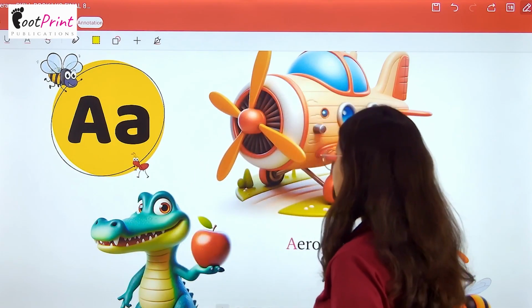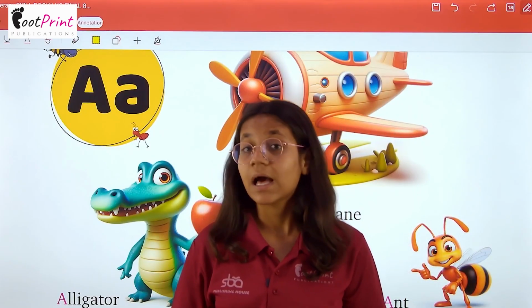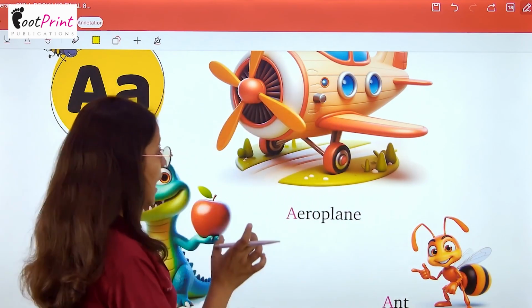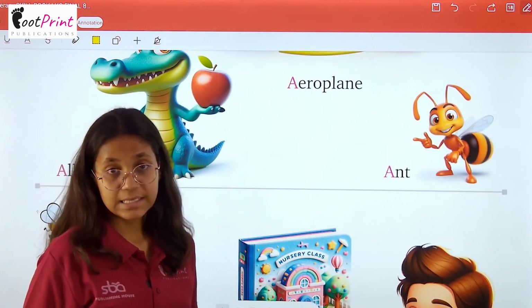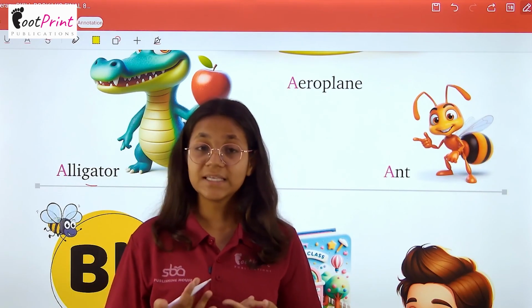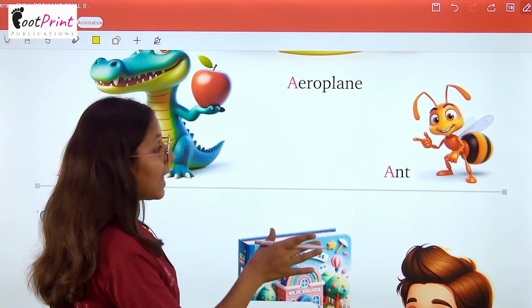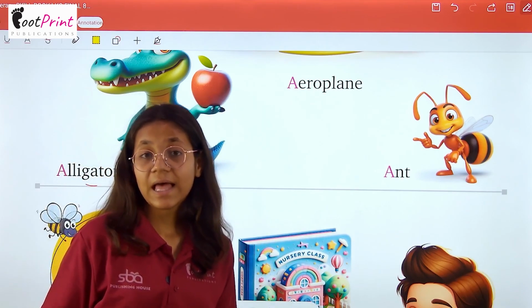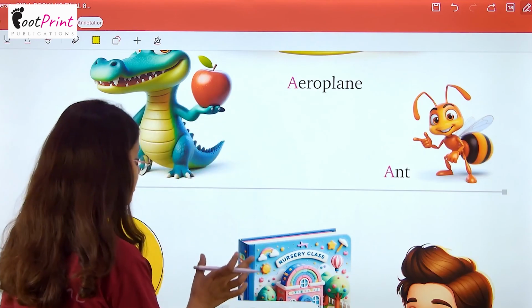A says aeroplane. हवाई जहाज. And A says alligator. Alligator crocodile की species का एक animal है. Now we have ant. Ant माने चींटी.